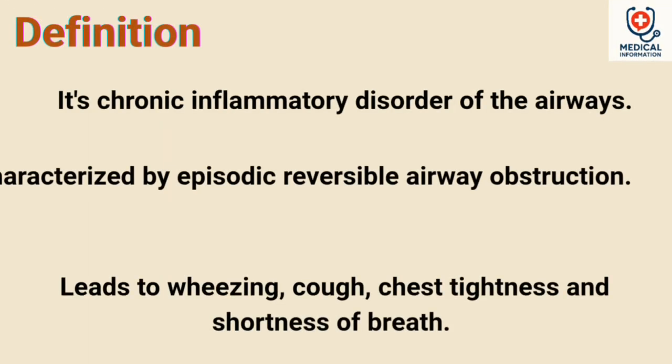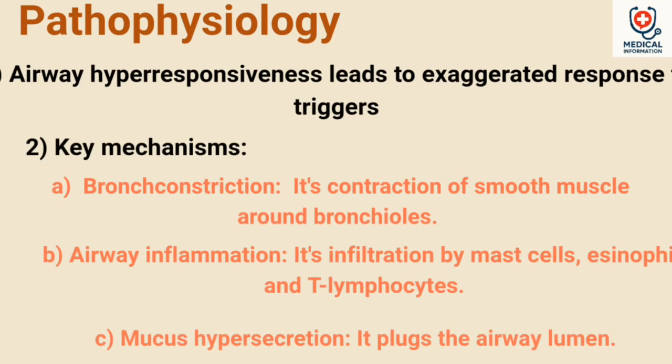Definition: it's a chronic inflammatory disorder of the airways, characterized by episodic, reversible airway obstruction, leading to wheezing, cough, chest tightness, and shortness of breath. Pathophysiology: first, airway hyperresponsiveness leads to an exaggerated response to triggers. Second, key mechanisms: A. Bronchoconstriction, the contraction of smooth muscle around the bronchioles. B. Airway inflammation, infiltration by mast cells, eosinophils, and T lymphocytes. C. Mucus hypersecretion, which plugs the airway lumen.